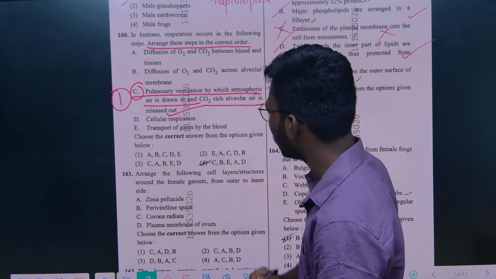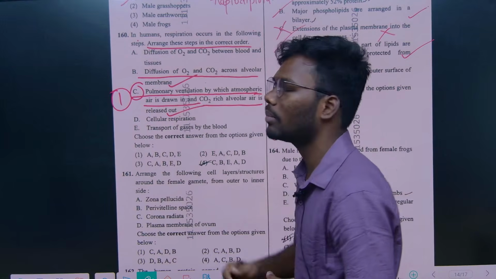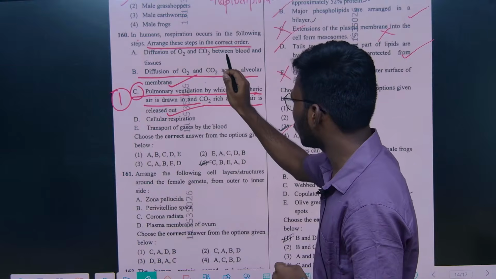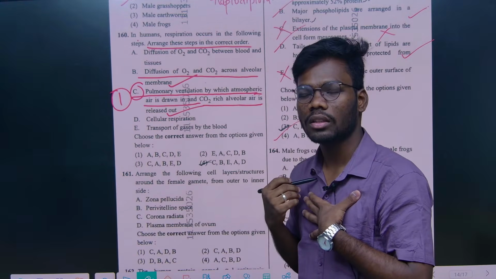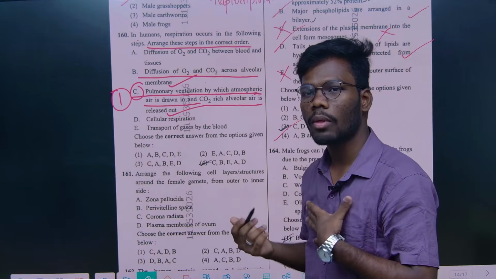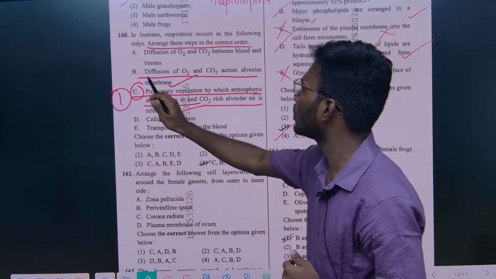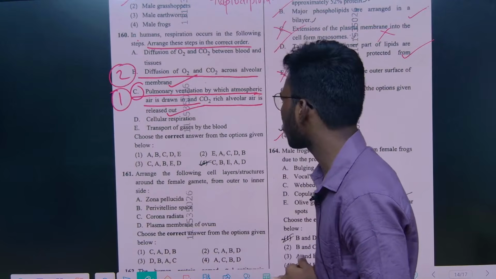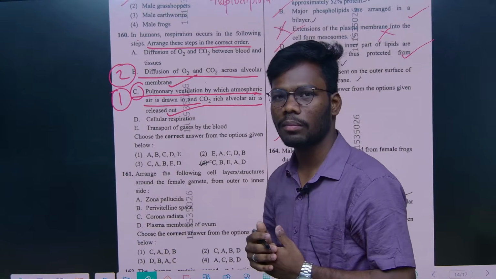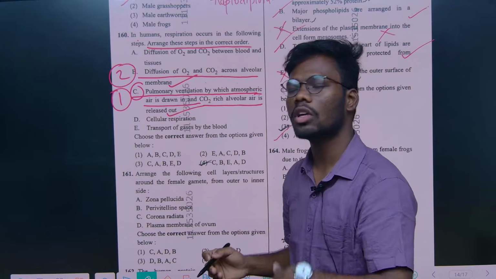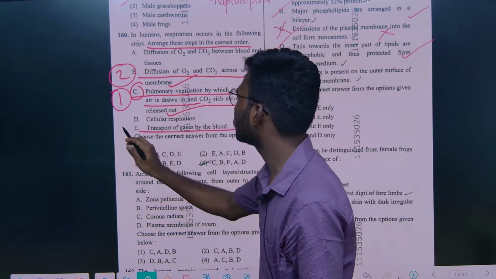Next, the diffusion of O2 and CO2 across the alveolar membrane takes place. It is not in tissues yet, we are still in the lungs. We just inhale the O2 and exhale the CO2, and in the lungs the diffusion of O2 and CO2 occurs. Now, after the diffusion, the blood transports the gases.